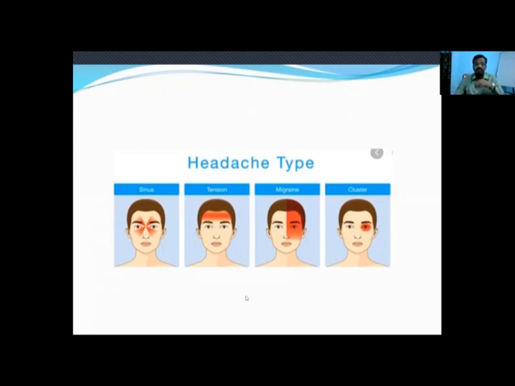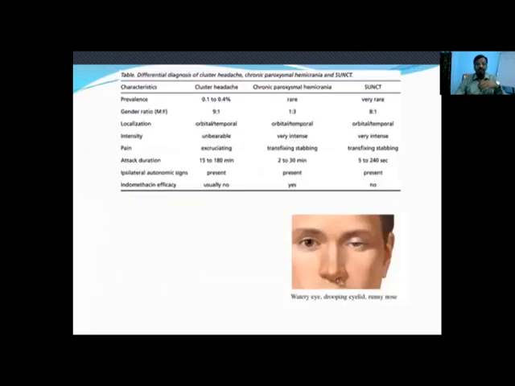Okay, so this is how, based on the description of the headache, we have to narrow down our possibilities, and then by examination we should come to the diagnosis. So in the trigeminal autonomic cephalalgias, there are three types. First one is cluster headache, second one is chronic paroxysmal hemicrania, third one is SUNCT headache. Cluster headache is more common in males, whereas paroxysmal hemicrania headache is more common in females, whereas SUNCT headache is also more common in males.